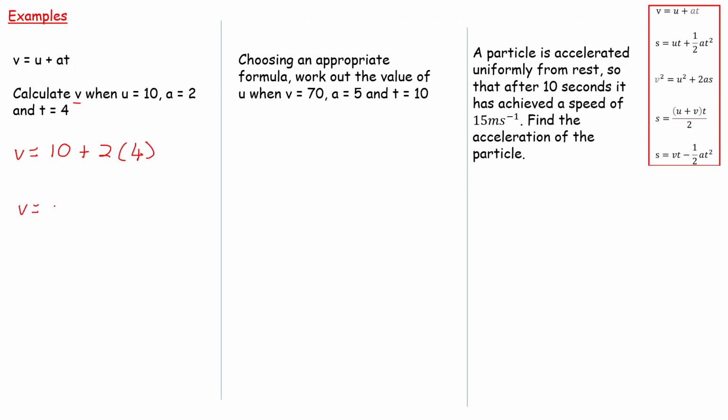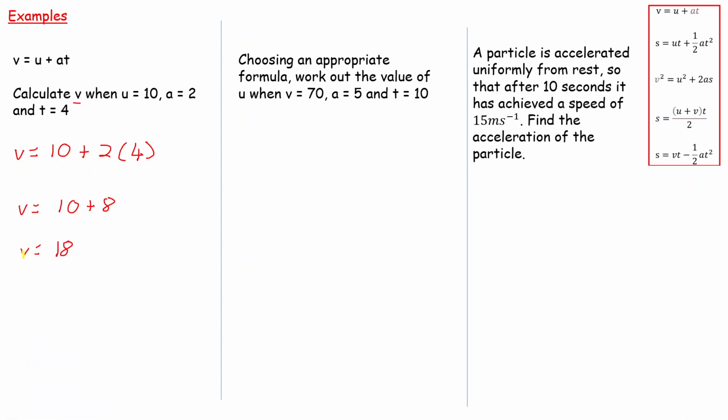So V is equal to 10 plus 2 times 4, which is 8. Therefore, my final velocity V is equal to 10 plus 8, which is equal to 18. There are no units in this question, so I can just leave it as 18. So V, which stands for my final velocity, is equal to 18. There we go, and that is my first example.